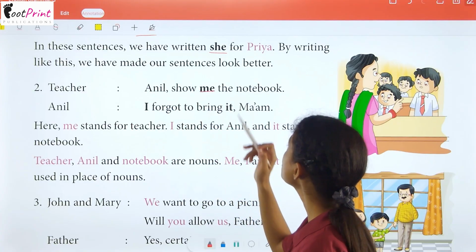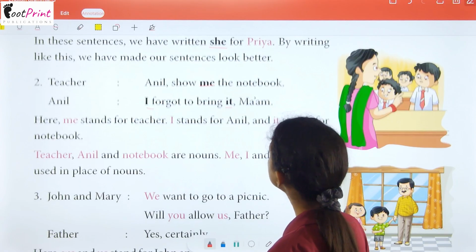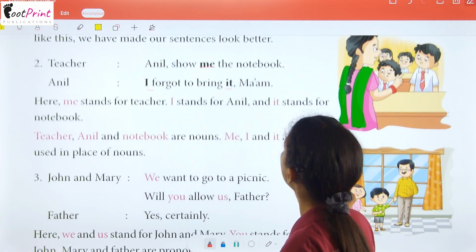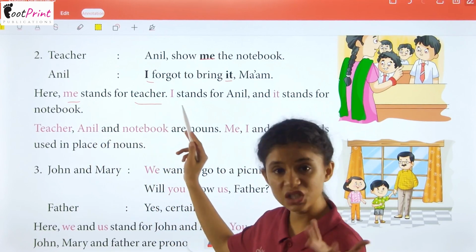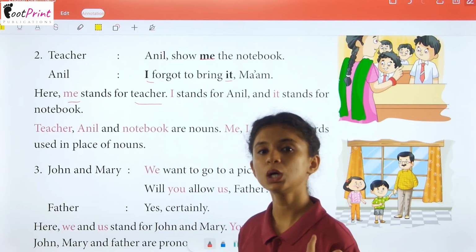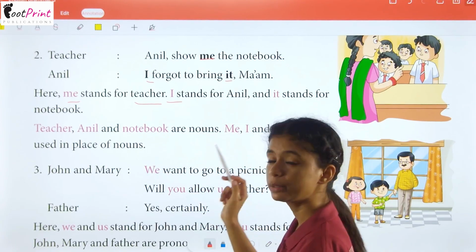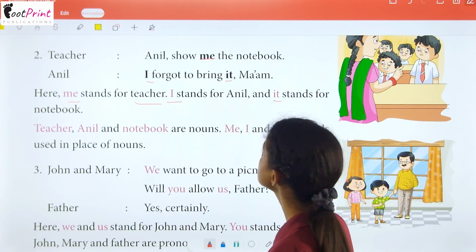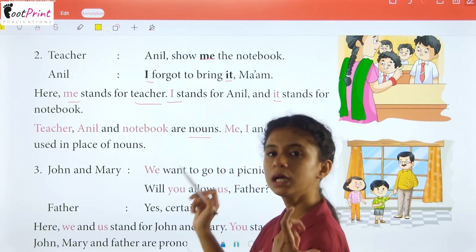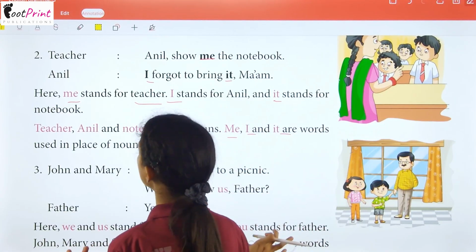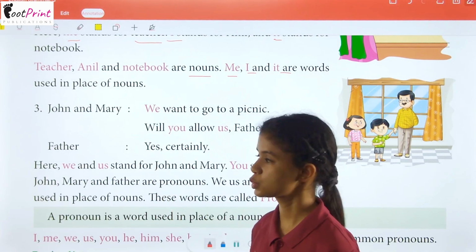Teacher: Anil, show me the notebook. Anil: I forgot to bring it, ma'am. Here these words are in bold format. So what are these words? Here me stands for the teacher. She is saying give me the homework. So me stands for the teacher. I stands for Anil because Anil is talking about himself. And it stands for the notebook. Teacher, Anil and notebook are nouns, and me, I and it are words used in place of the nouns. So these words have replaced the nouns.